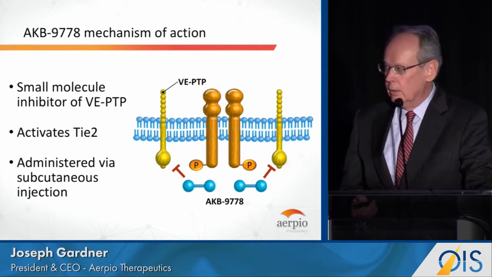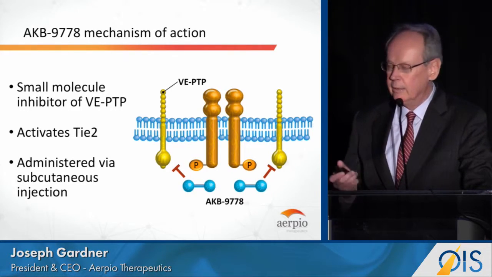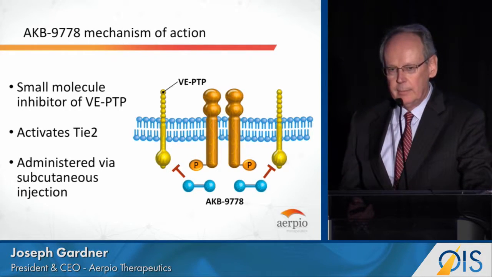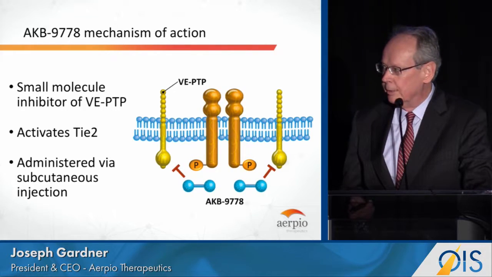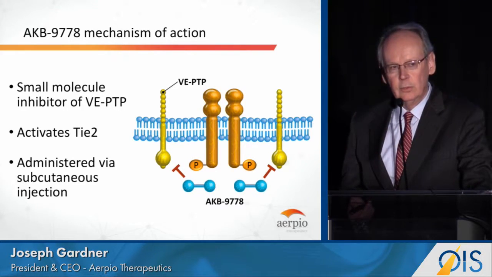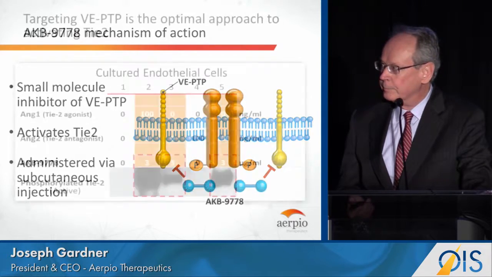So what we've done at Aerpio is develop a small molecule inhibitor of the phosphatase. And when you inhibit the inhibitor, you remove the brake and you activate Tie2. We know that our small molecule can activate Tie2 in cells, it activates Tie2 in animals, and it appears to have a clinical effect in the phase 2 trial I'll show you in a moment. The other important advantage is we can dose the small molecule systemically and we can treat both eyes. So this is not an intravitreal injection. This would be the first patient self-administered drug to treat DME or wet AMD.